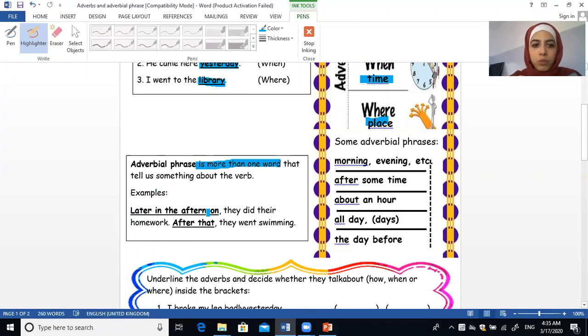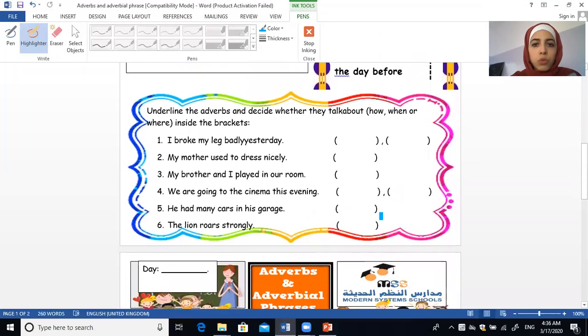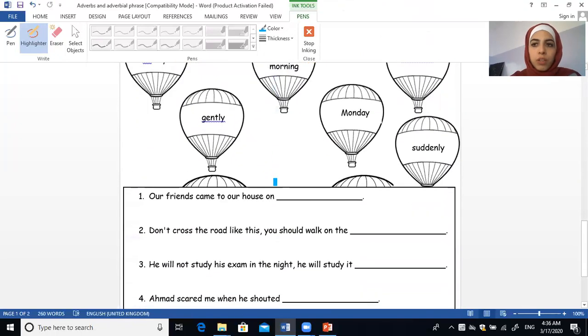Later in the afternoon, look, one, two, three, four words. Later in the afternoon, they did their homework. After that, they went swimming. So later in the afternoon is an adverbial phrase. After that is another adverbial phrase. We have more than one adverbial phrase. We have after some time, about an hour, all day, the day before. Now we're gonna do just this exercise, and you're gonna have the next one as homework.